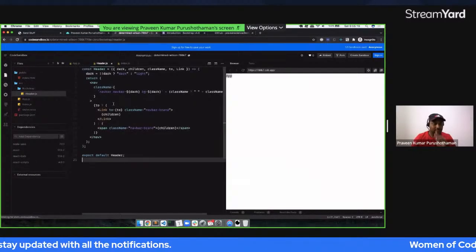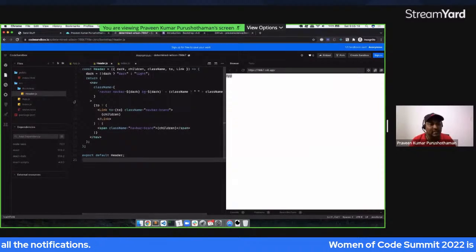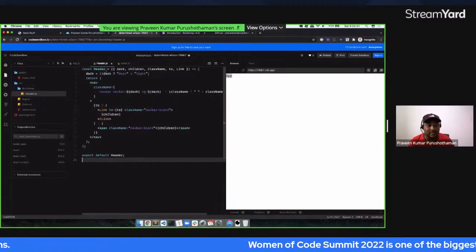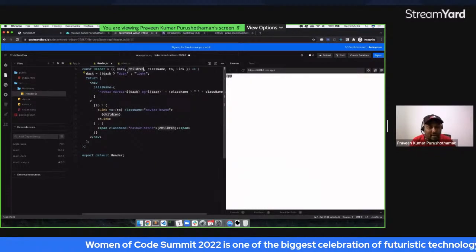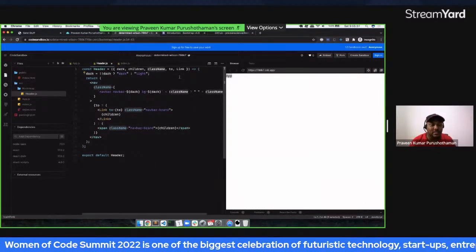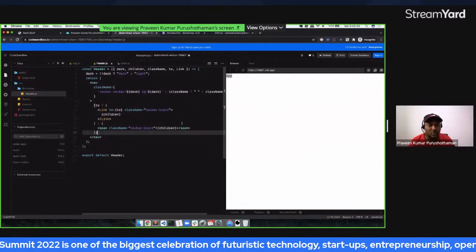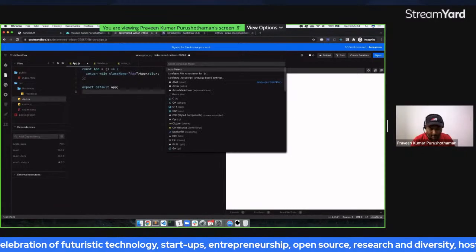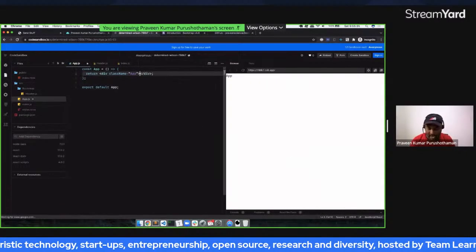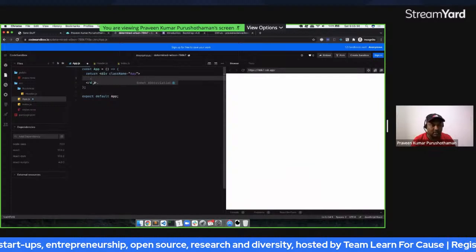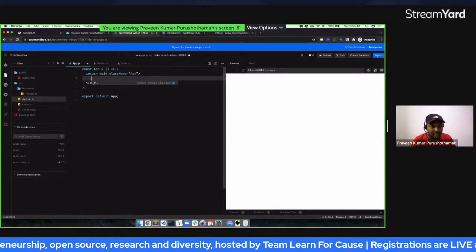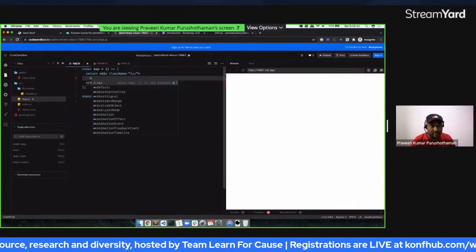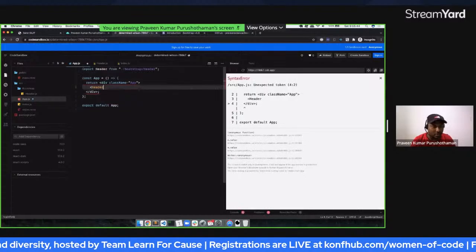So what I have technically done here, I created a header object, a header component. It takes in a couple of things like dark, children, className, to, and link. So dark is for dark mode or light mode. If you want to see the power of React, what we can do is, inside our app, let's start with the header, right? Header, it is going to auto import the header from this.